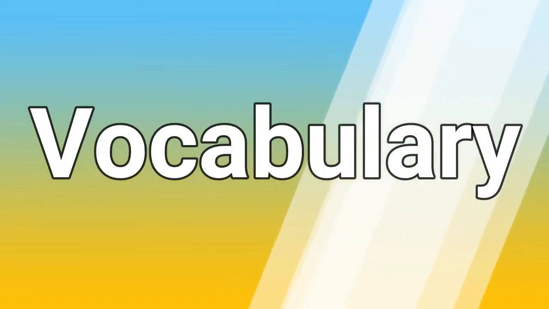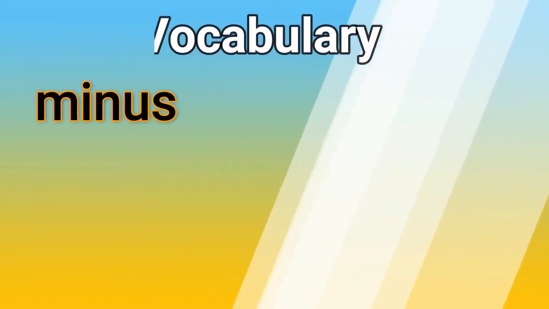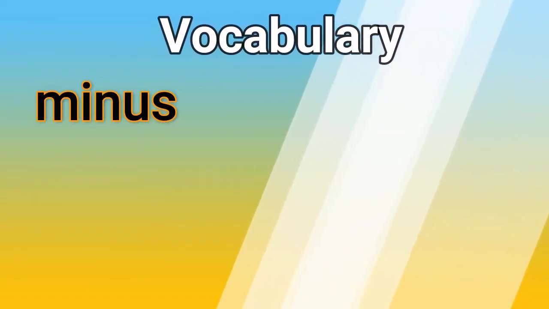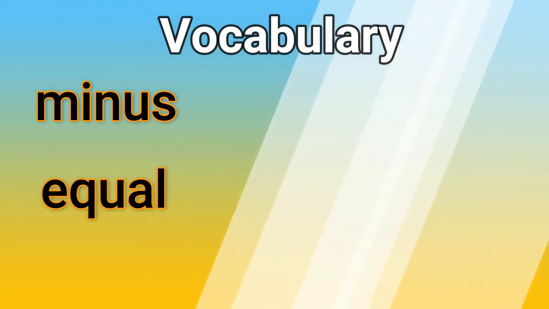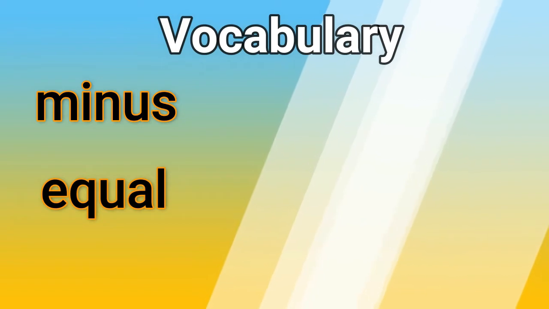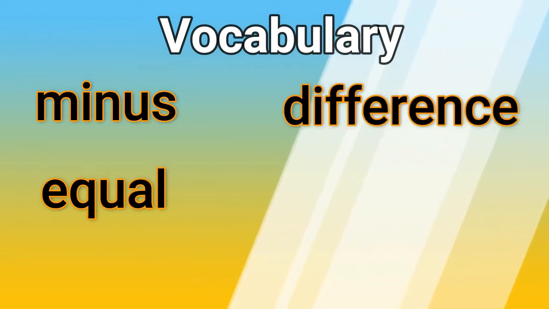Okay, so let's start. This is our vocabulary. First we have minus. Next we have equal. Next we have difference.